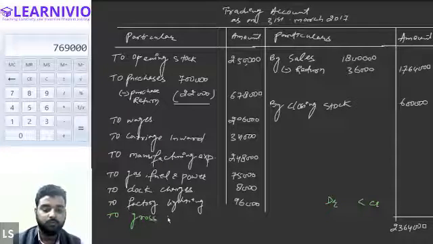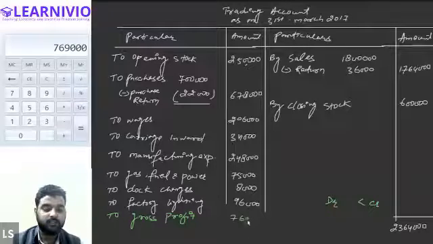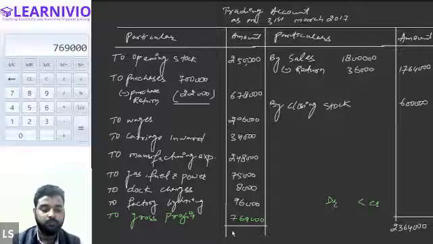To gross profit. Halima, is this clear? Yes, sir, it's clear. 7,69,000 is the value of the profit. Now we will tally both the sides. So now both the sides will have the same balance. To 23 lakh 64,000. Is this clear? Yes, sir. Clear. All right.